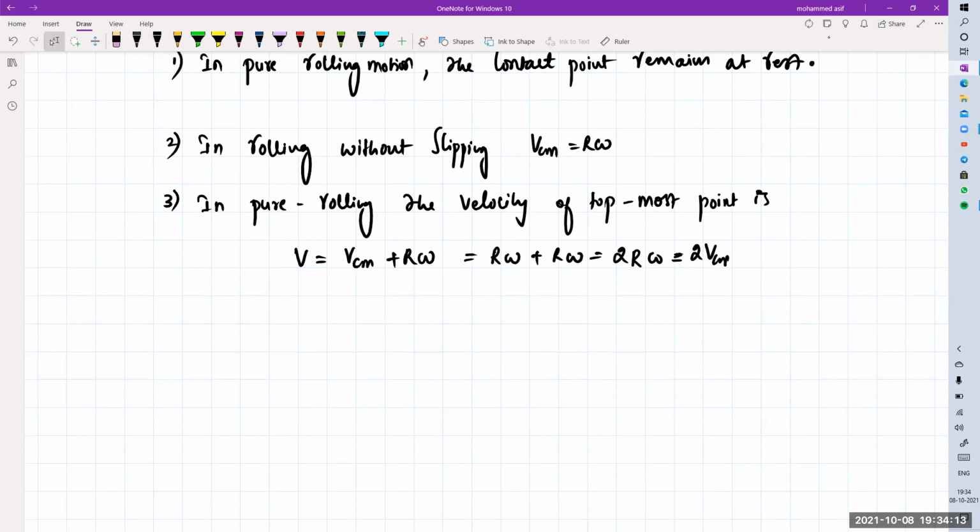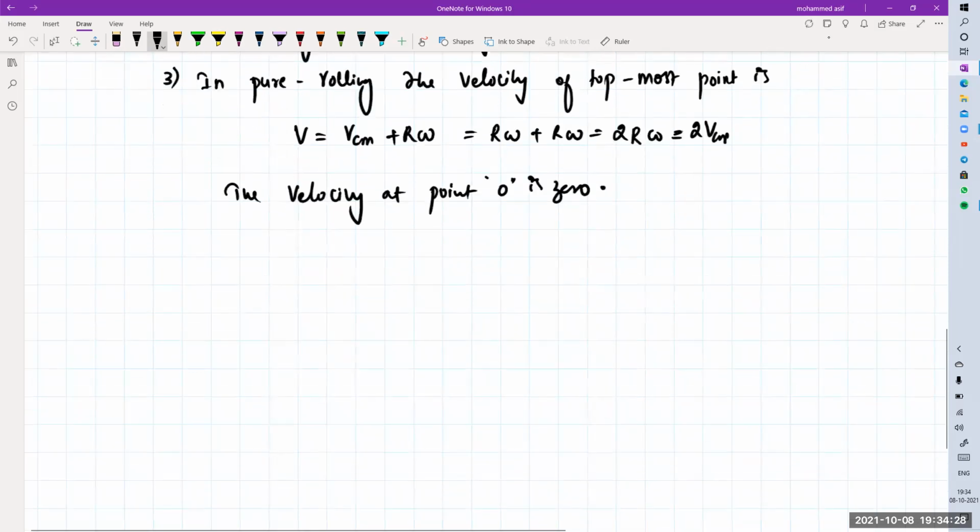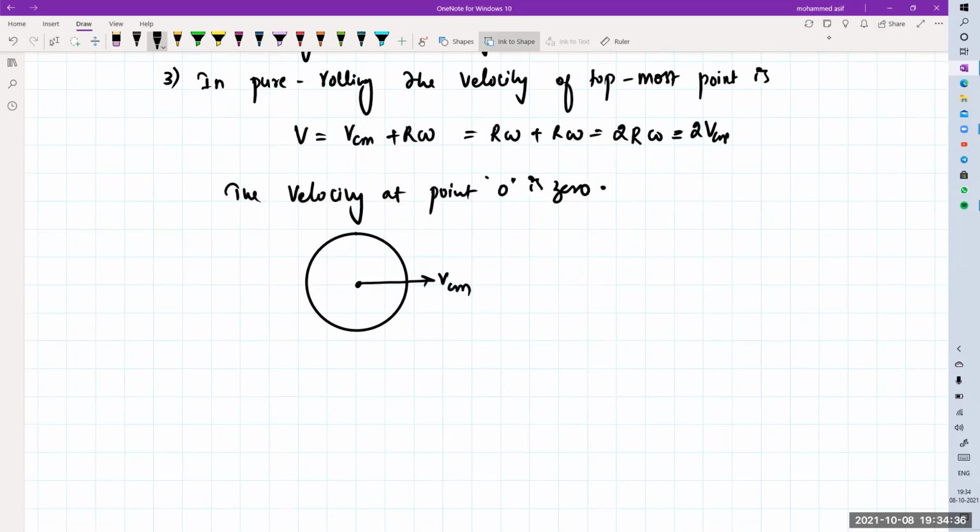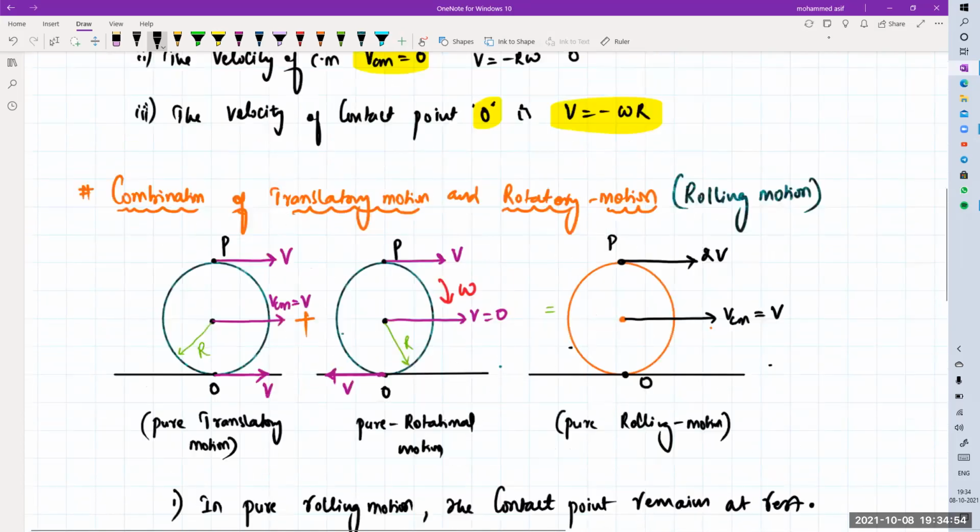And the velocity at the point of contact O will become how much? 0. That means in pure rolling, the velocity at the center will be equal to VCM. At the topmost position, that will be 2 times VCM. And at the point of contact, it will be 0. So that was about your pure rolling motion.